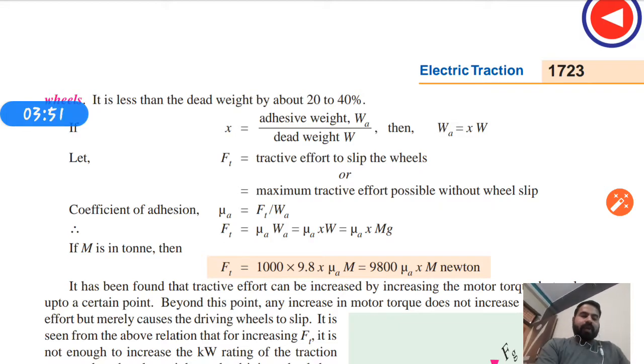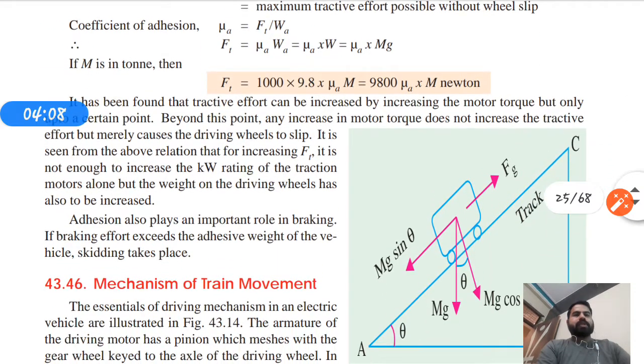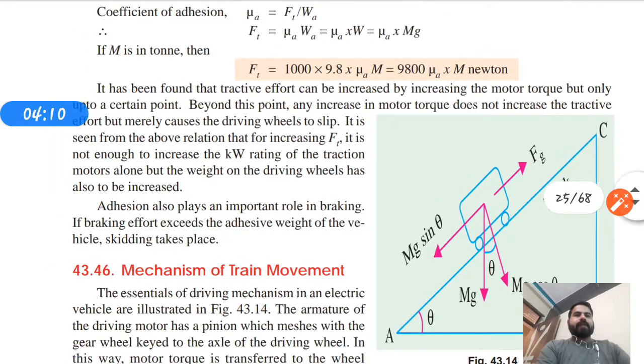So for a dry surface it will be 0.25, and for a greasy surface it will be between 0.15 and 0.20. So this is the coefficient of adhesion basically.